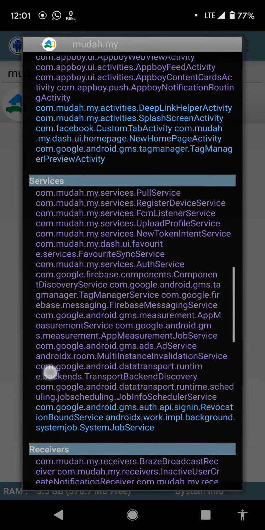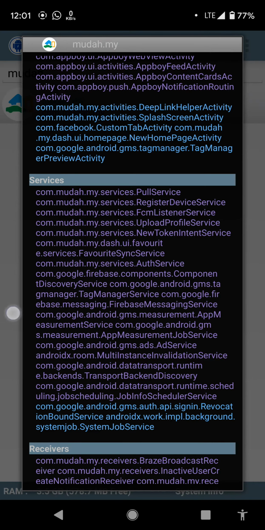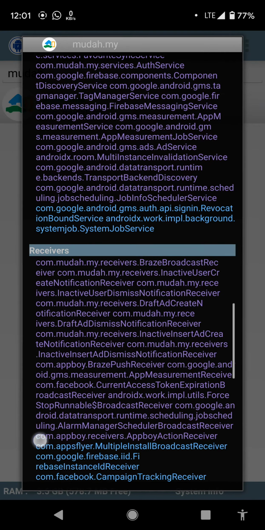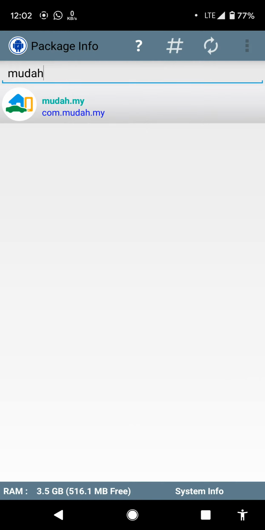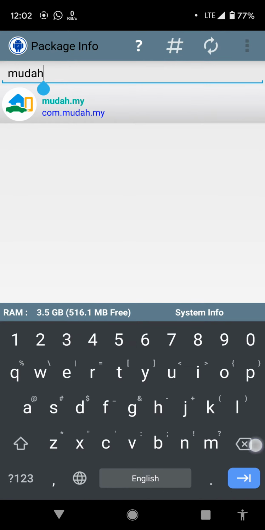Okay, they have fewer services and fewer activities running within the application, and they also use the Firebase database for the database. The next application that we review is MySejahtera.